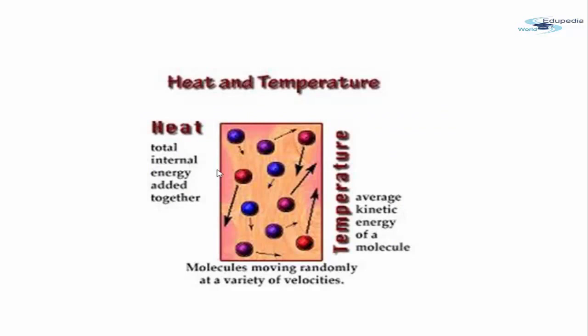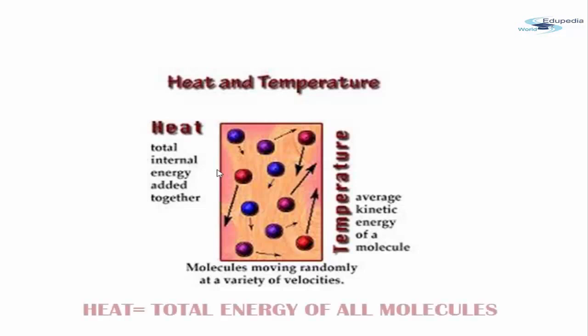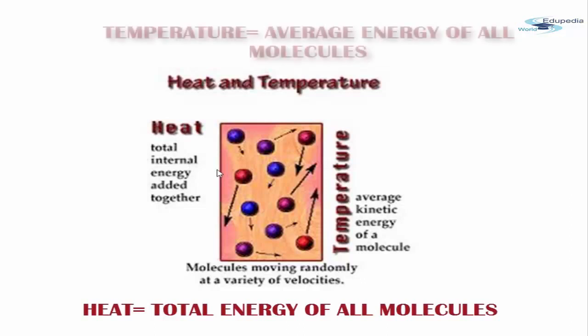Next is that when you apply heat to a particular object, then the movement of the molecules inside that object will be high. That is, the molecules will be rotating, they will be vibrating with more energy. Now, heat is basically the total energy of the molecular motion in a substance, while temperature is a measure of the average energy of the molecular motion in a substance.